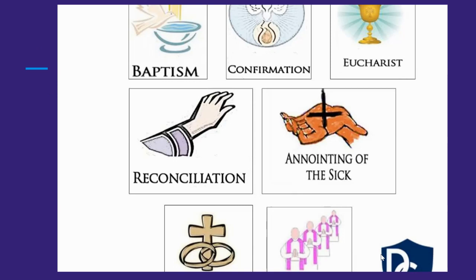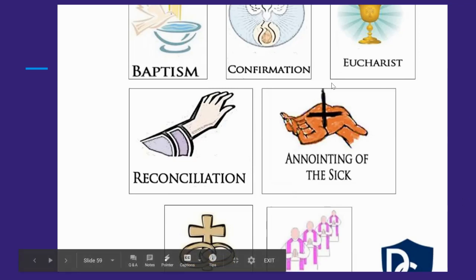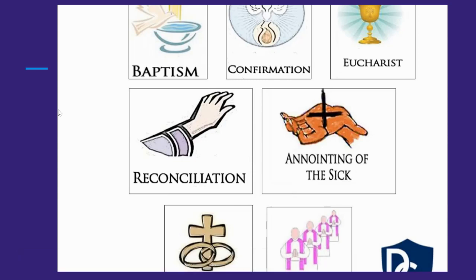These were some of those good works that we were kind of talking about. Some of them being like, if you're a Catholic, maybe the first step is that you're baptized. You have a baptismal. Then, when you're a little bit older, you are confirmed, the Eucharist, reconciliation, and the anointing of the sick, which happens at the end of one's life.